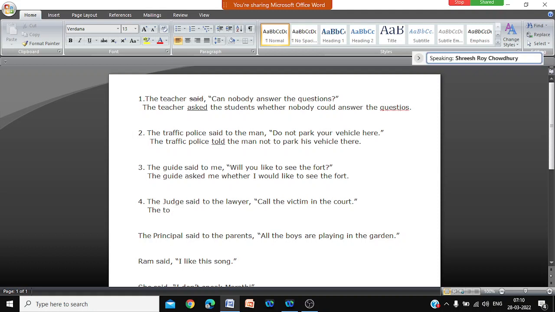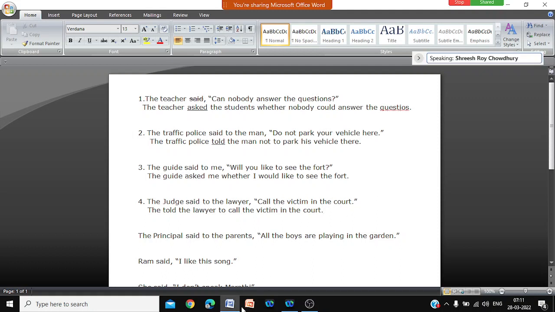You can use the word ordered or commanded, but here we are not using it. Here we will keep to told. The judge told the lawyer, again, not told to the lawyer. Told the lawyer. Then what will you write? The judge told the lawyer to call the victim in the court.